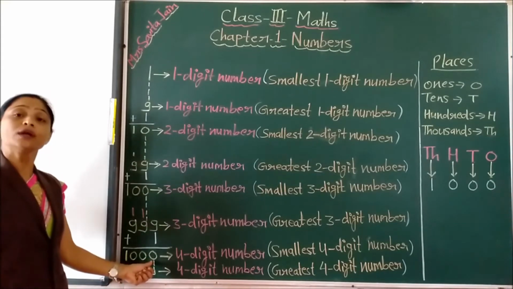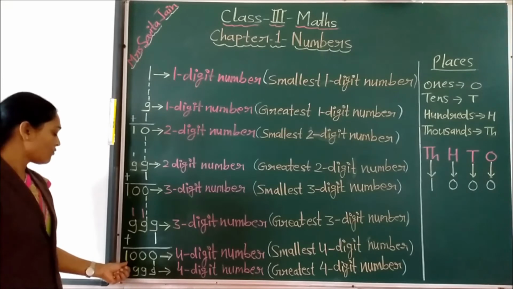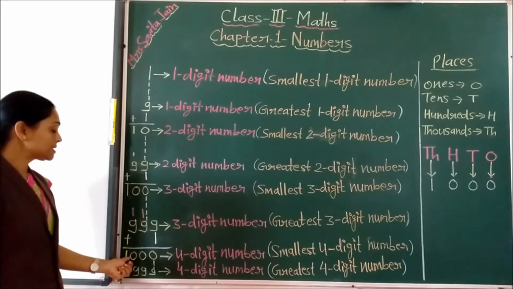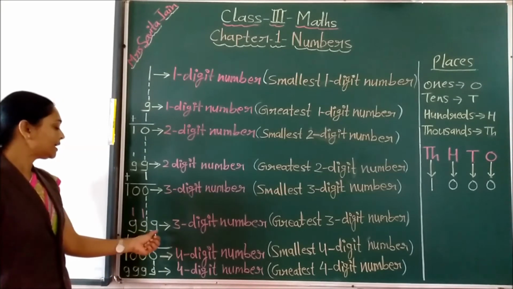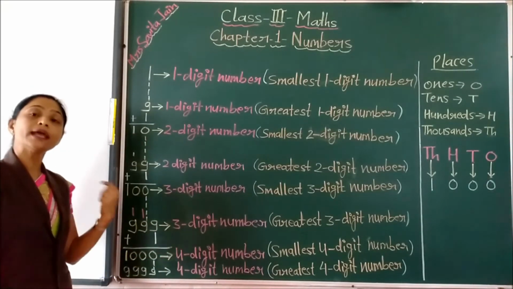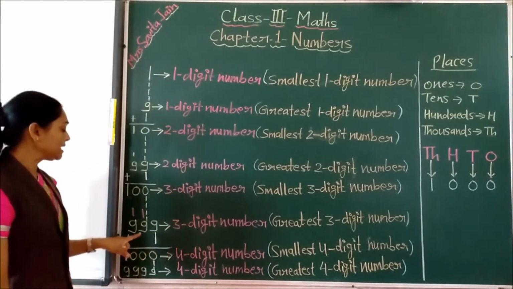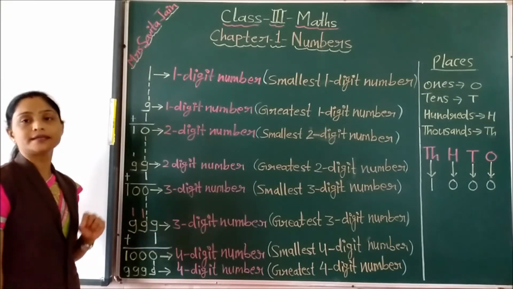So now what did we get, children? You can see how many digits? 1, 2, 3, 4 digits. 4-digit number. So this way, after 999 if we add 1, we get a 4-digit number. It means this 999 is the greatest 3-digit number.